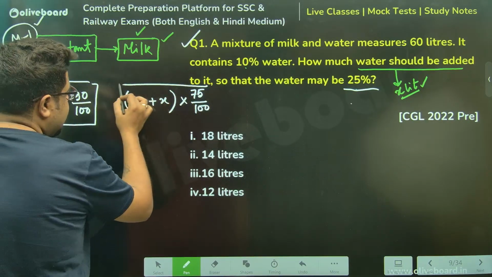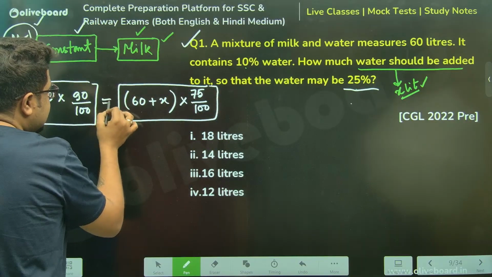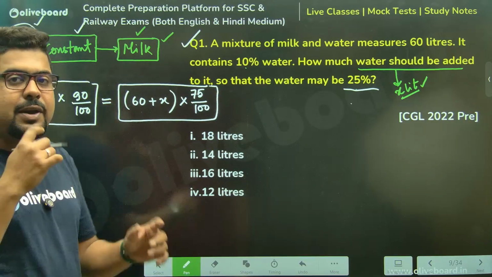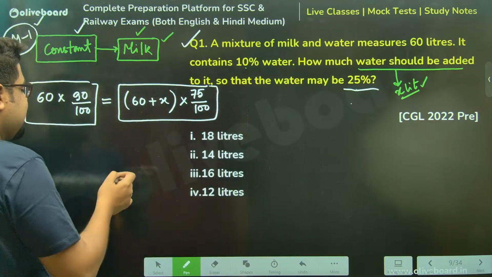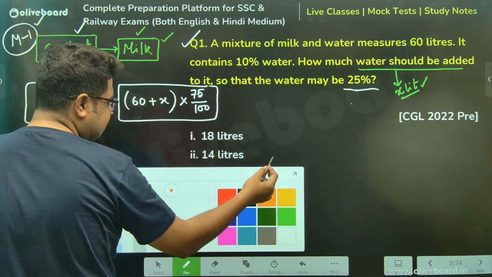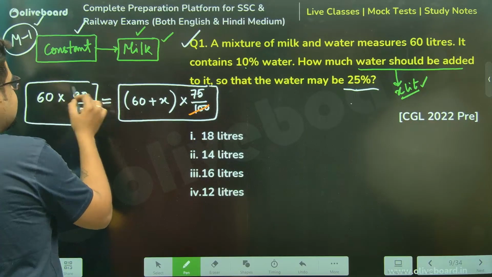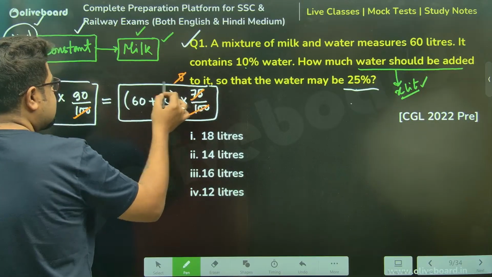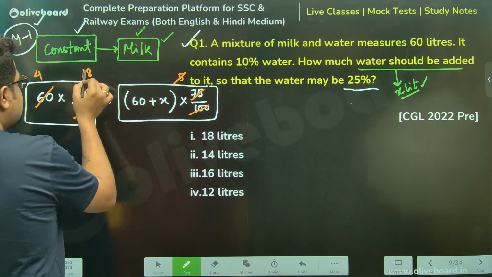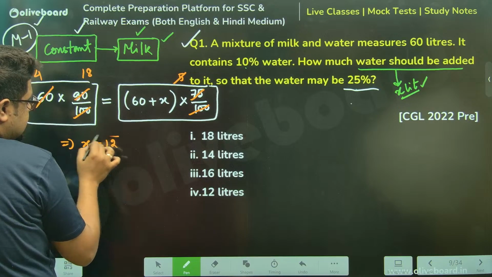This is final milk. But again, milk is constant, meaning initial milk should be equal to final milk because I have not changed the quantity of milk. So this is my very simple equation. I can simply say 100 and 100 cancel. Again, sir, 15 fours are this, 15 fives are this, 5 18s are this. So this is 72. X becomes 12 liters.